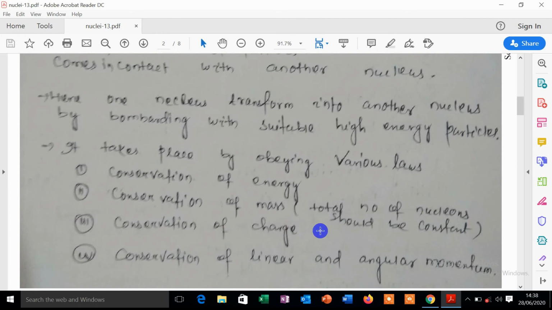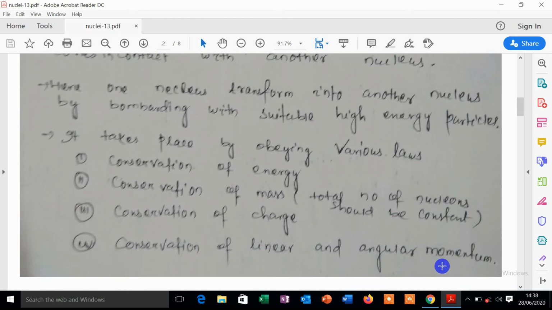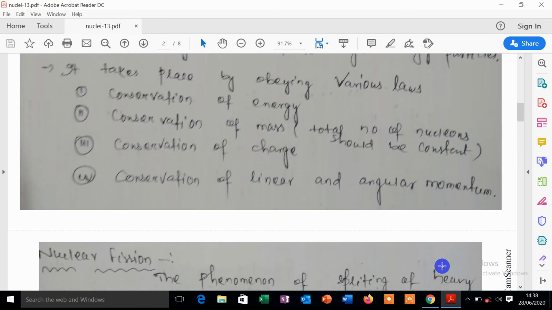Conservation of charge occurs. That means the charge of the reactant is equal to the charge of the product. And conservation of linear and angular momentum. We already know that when the reaction occurs, the linear momentum P equals mv, and the angular momentum is also conserved. So these laws are obeyed in nuclear reactions.